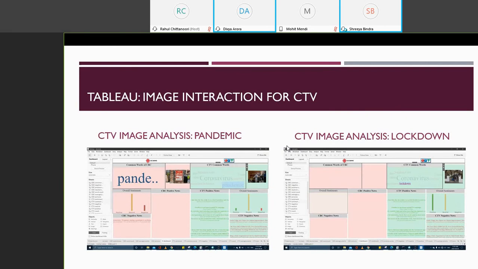Similarly, when we click on the word pandemic in CTV, you can see that the word pandemic is displayed in both the news sources, with the overall sentiments in CBC and CTV both. As you can see, it has some positivity in CTV and it is more neutral and negative in CBC. Similarly, when you see the word lockdown in CTV, it is used in a more positive reference and is nowhere used in a negative reference.